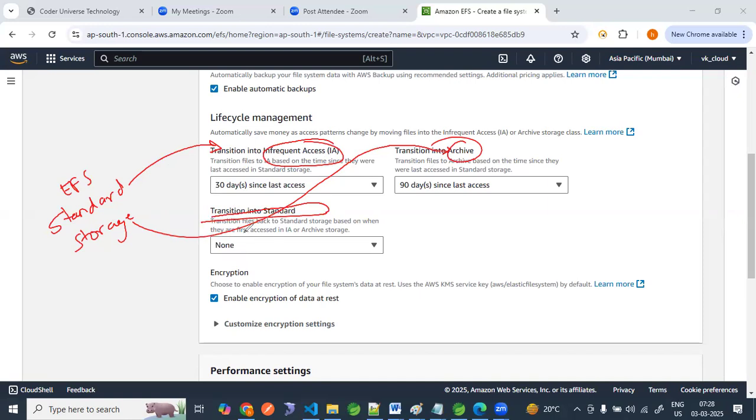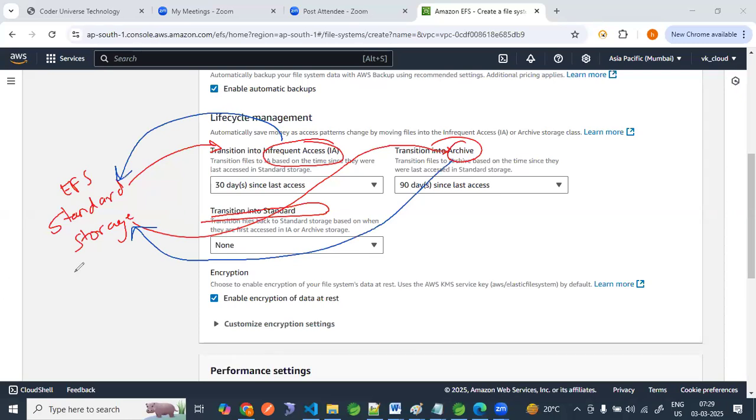When a file is accessed while it is in infrequent access, it will return back to the standard storage. If it is in archive and is accessed from there, it will also return back to the EFS standard storage.